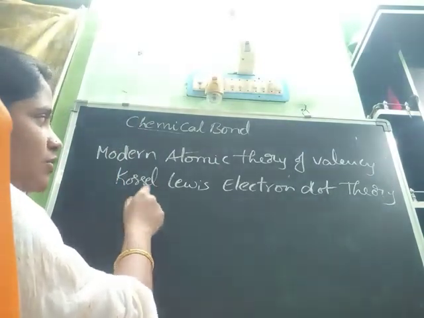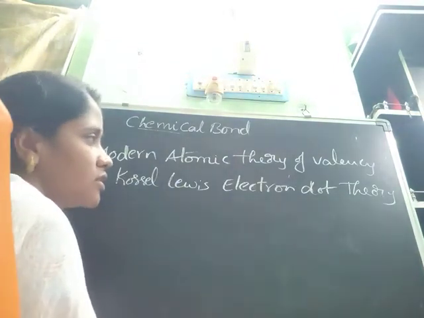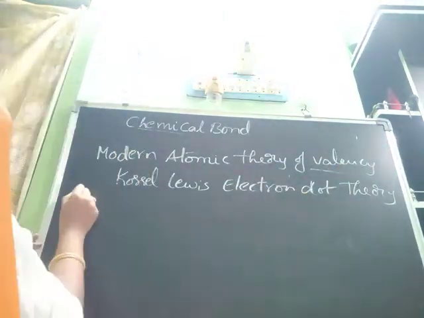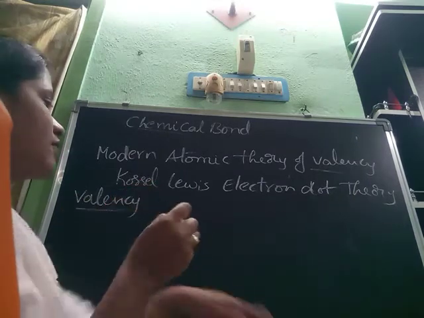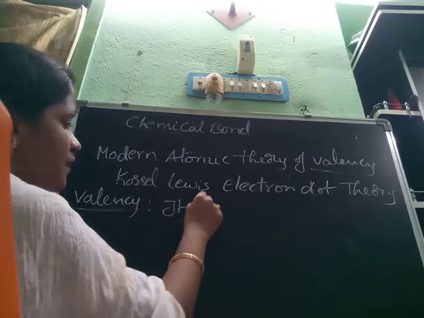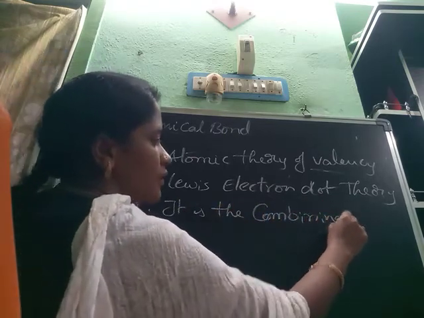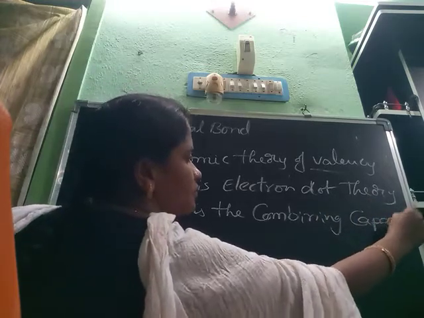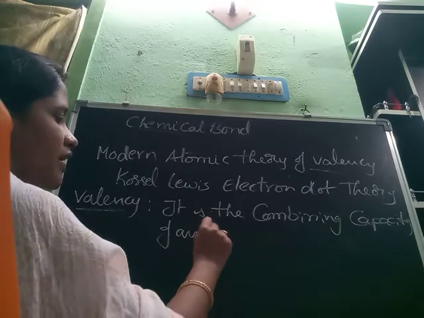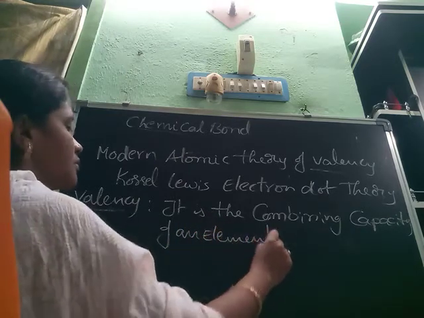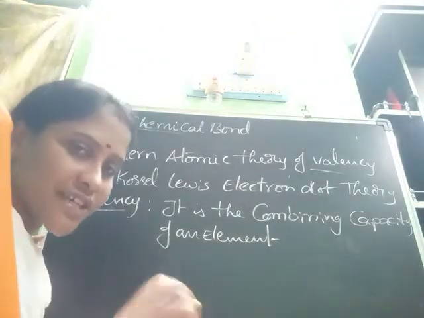Here we are now discussing valency: the modern atomic theory of valency and the Kossel-Lewis electron dot theory. I said valency, so first, what is valency? Valency is the combining capacity of an atom or of an element. With how many elements can it combine?